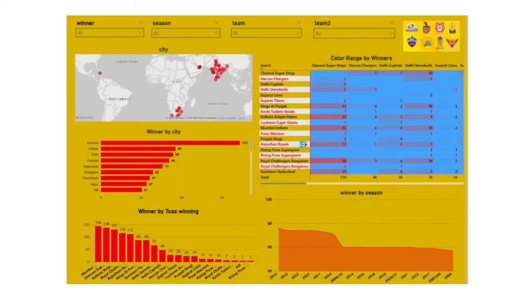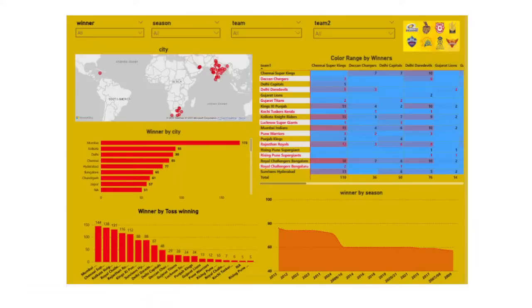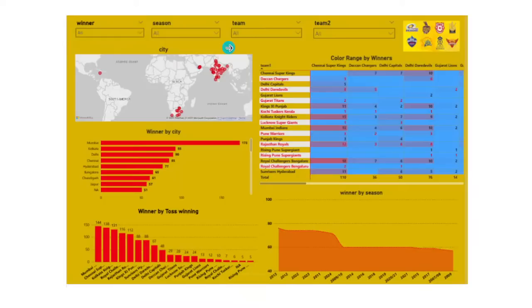For example, I choose Chennai Super Kings, CSK. Then we see which cities that team played in, the overall winner count of CSK, how many times CSK won the toss, and how many times the team won season wise. I choose one value and it is applied to all the fields; based on each field, the particular values are assigned.